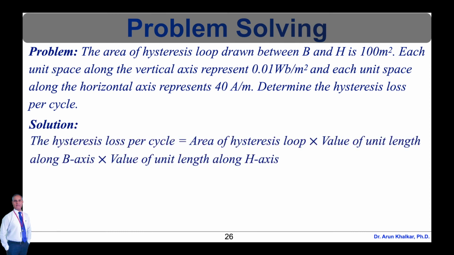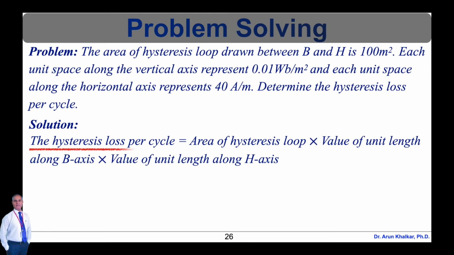The hysteresis loss per cycle is equal to the area of the hysteresis loop times the value of unit length along the B axis times the value of unit length along the H axis.